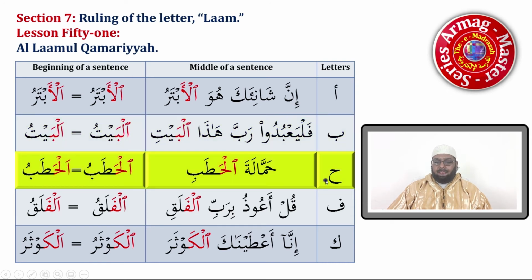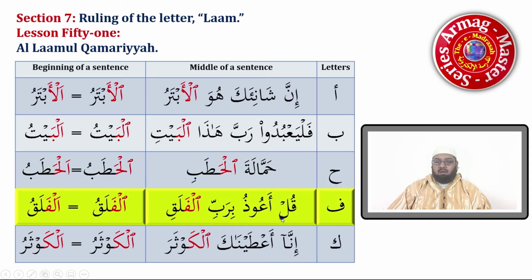Ha comes after alif and lam, and again alif is written, the lam got a sukoon, so we read hammalatal hatab, hammalatal hatabi. Okay, let's try fa.